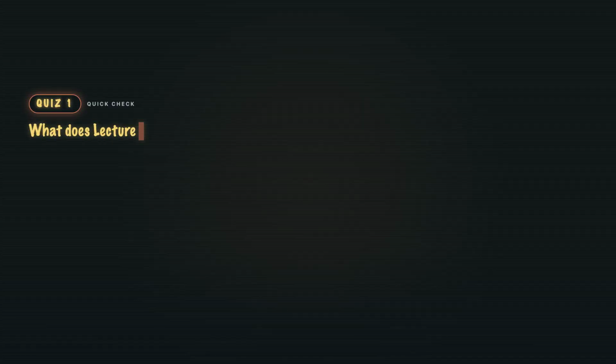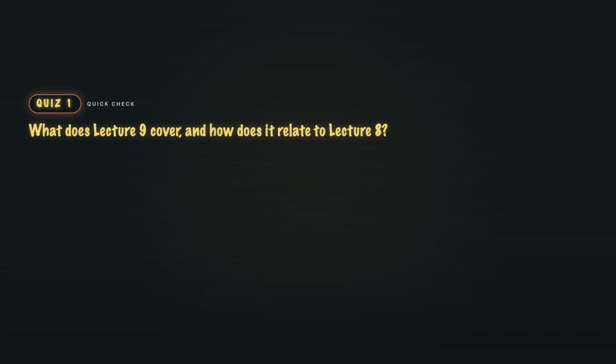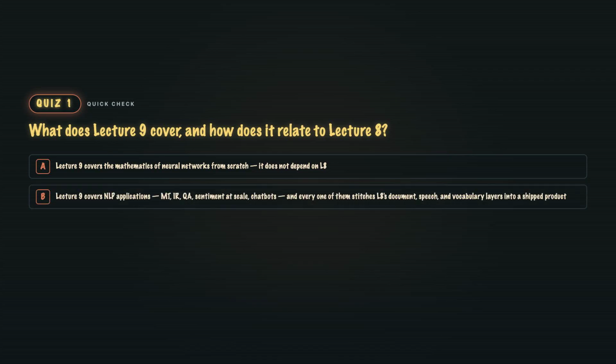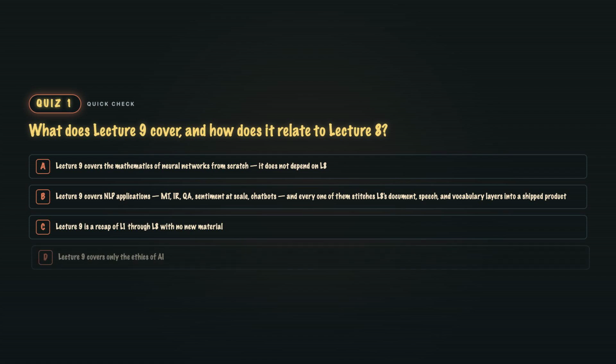Quiz 3. What does Lecture 9 cover, and how does it relate to Lecture 8? A. Lecture 9 covers the mathematics of neural networks from scratch. It does not depend on Lecture 8. B. Lecture 9 covers NLP applications, MT, IR, QA, sentiment at scale, chatbots, and every one of them stitches Lecture 8's document, speech, and vocabulary layers into a shipped product. C. Lecture 9 is a recap of Lecture 1 through 8 with no new material. Or D. Lecture 9 covers only the ethics of AI.